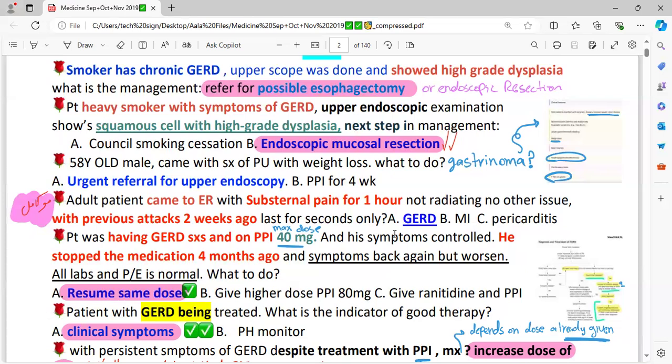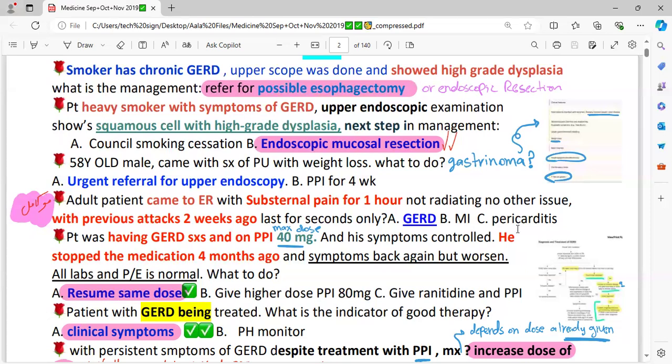Okay. In MI, the patient would be having chest pain, but it would not subside on its own. Number one, pain would be associated with profuse sweating. There would be chest tightness as a symptom. They would probably mention comorbid disease like diabetes or hypertension. They would tell you that maybe the pain is radiating to the jaw and the shoulder. So it would give you a clue that it is chest pain regarding a heart issue.